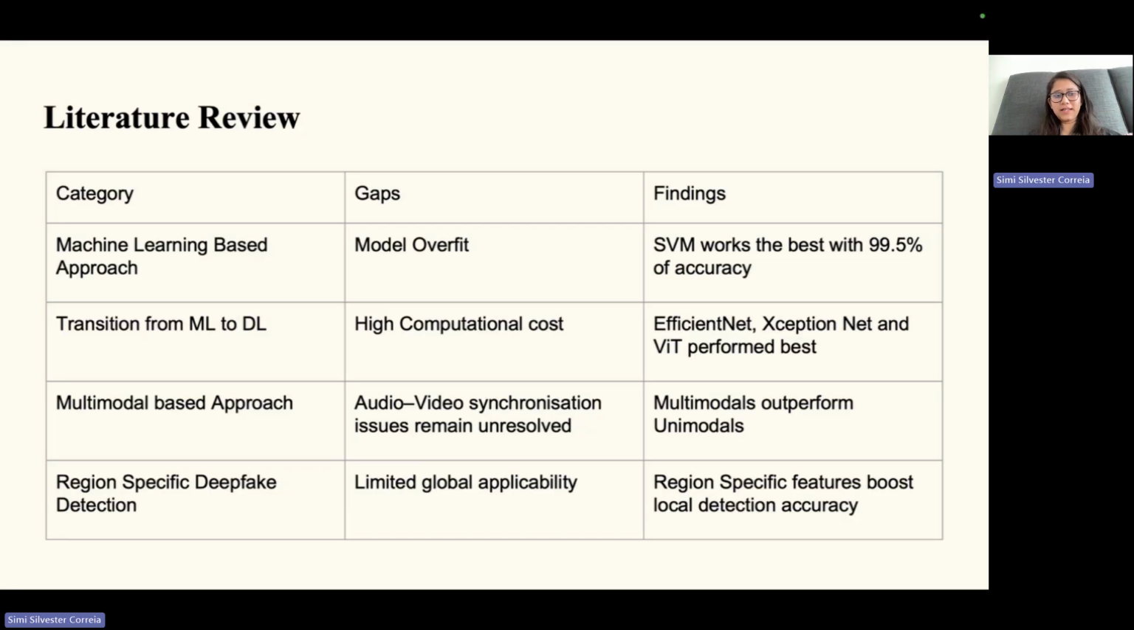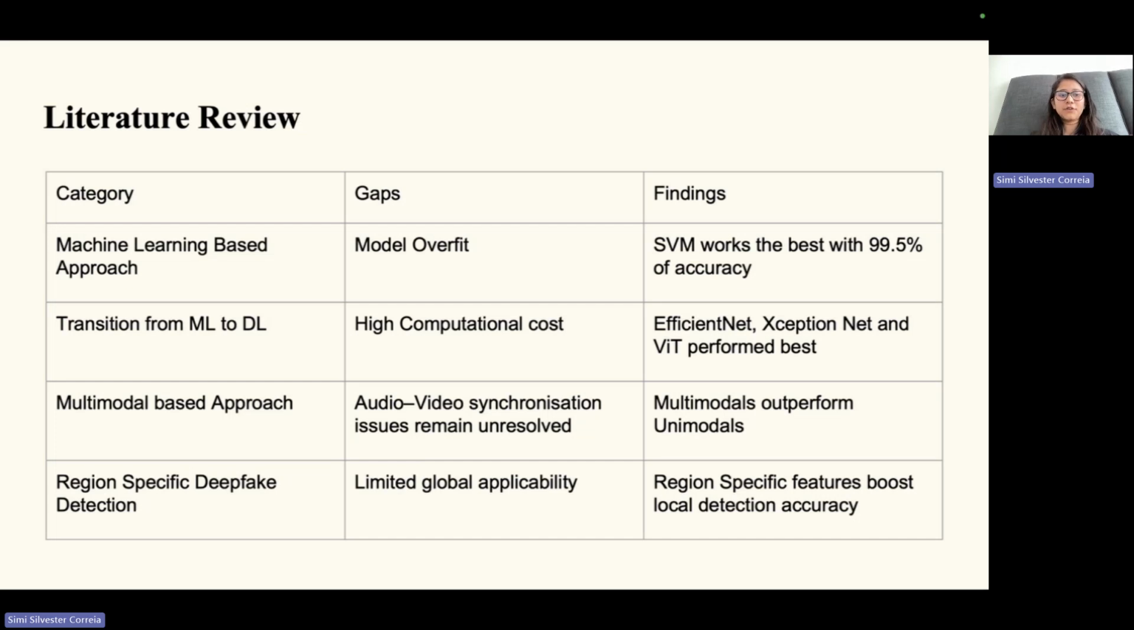Transitioning from ML to DL, when deep learning comes into the picture, it always has a high computational cost. The findings were that XceptionNet, EfficientNet, and the vision transformers performed very well. Now, in multimodal based approaches, they use images and then add audio to the image. They lip sync the image and create a fake video out of it. And it was observed that multimodals outperform unimodals, but the gaps were that the audio video synchronization issues still remain